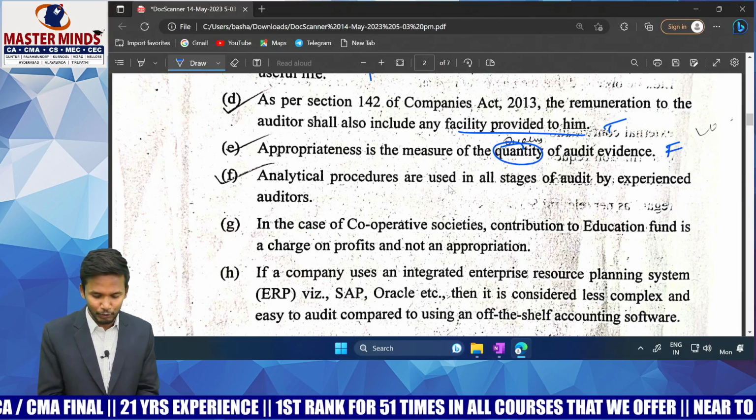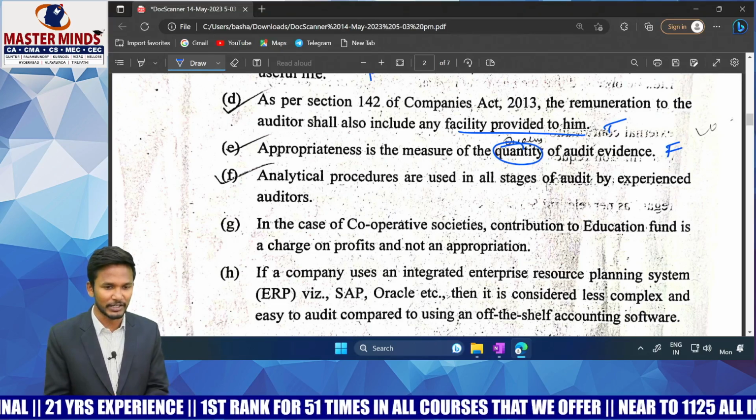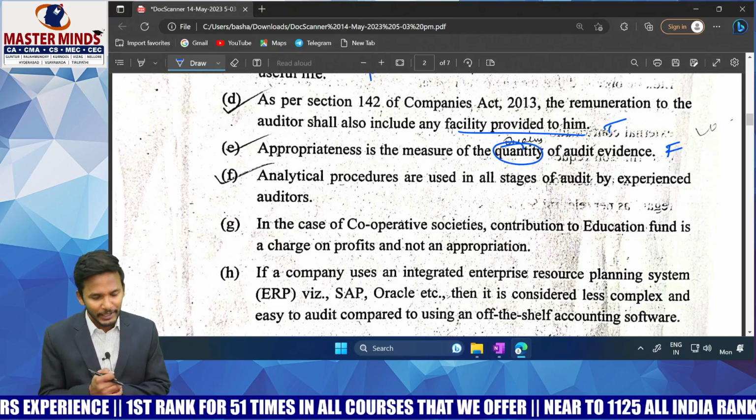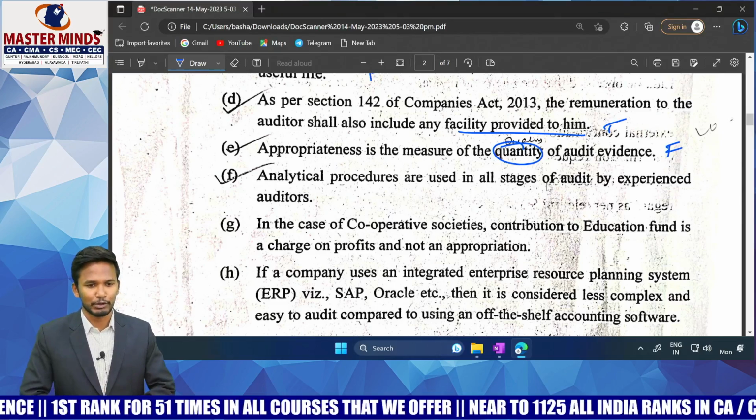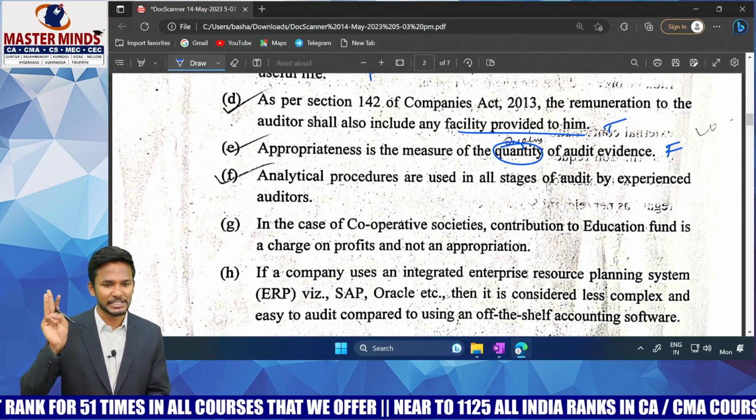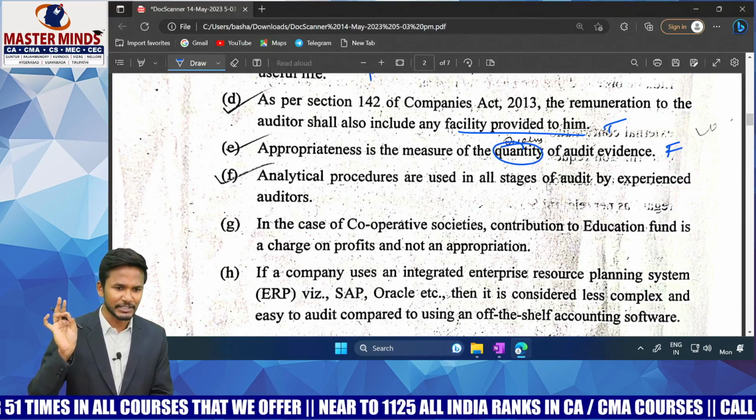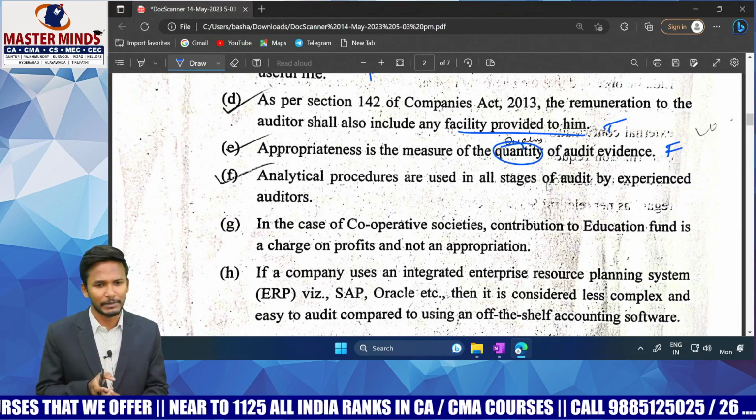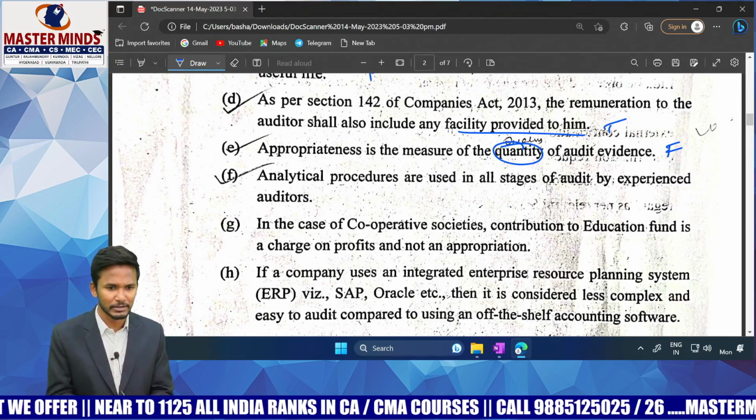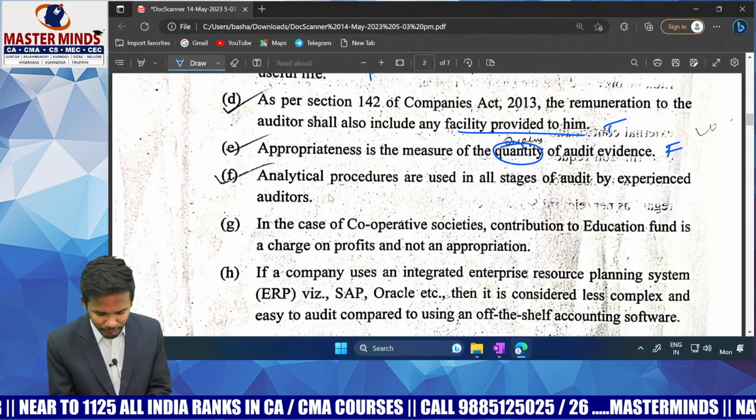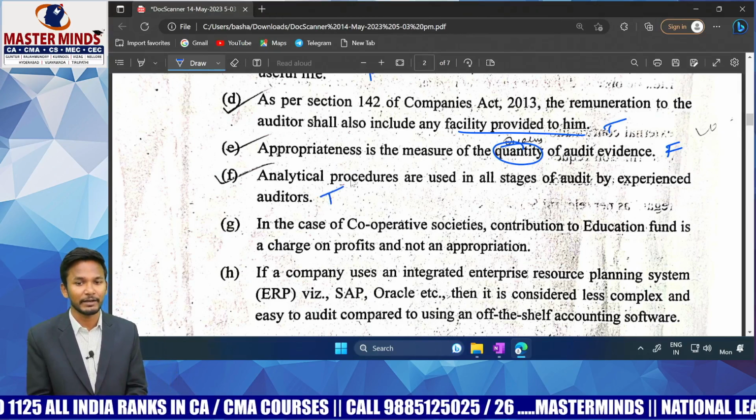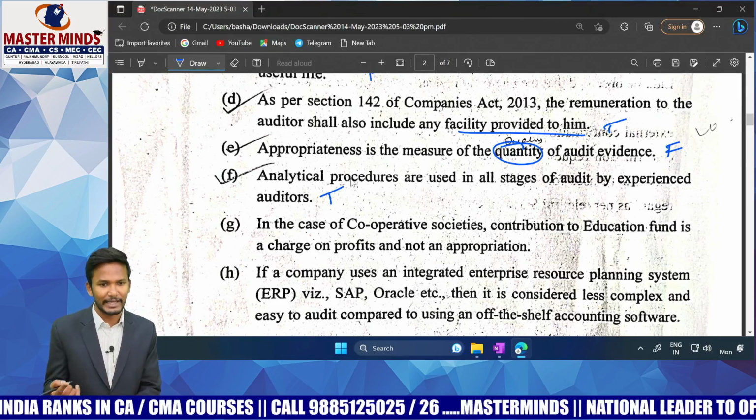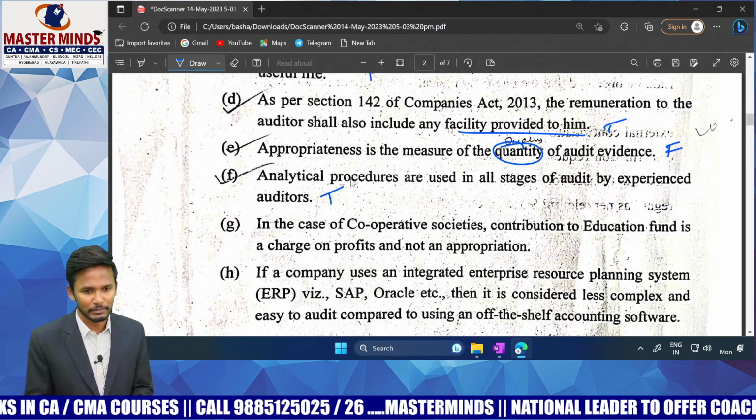Analytical procedures are used in all stages of audit by an experienced auditor. So simple. When you are studying, analytical procedures are used at all three stages. What are the three stages? Planning stage, testing stage, completion stage. That means at every stage you are going to use them. So you write the statement is true. What will you explain? You will explain that analytical procedures will be used at all stages: planning, testing and completion. That is the only statement.